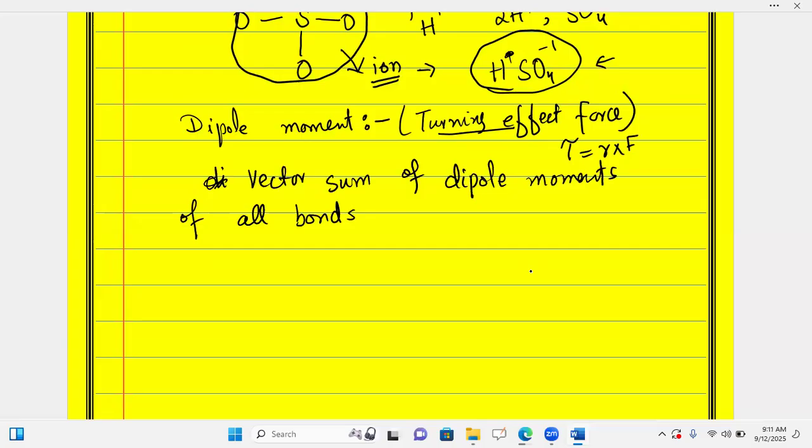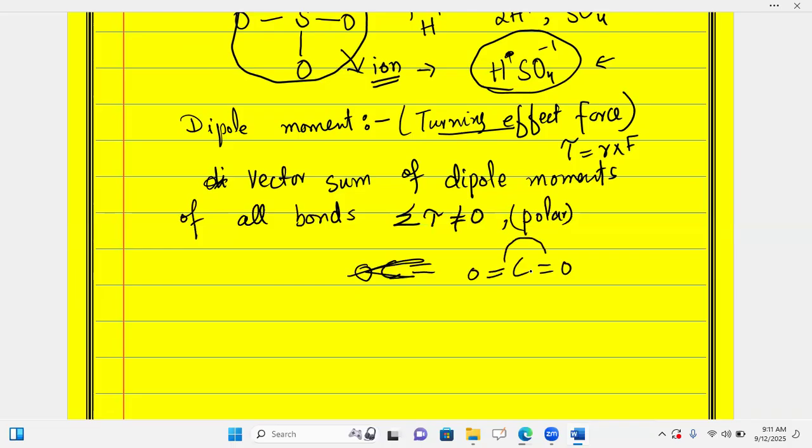And if the molecule's dipole moment is not zero, if the vector sum of all the moments is not equal to zero, then we will say the molecule is polar. For example, I'm taking carbon with oxygen, carbon dioxide.